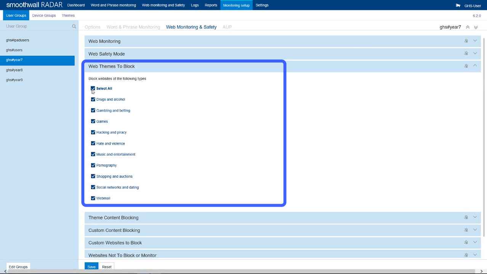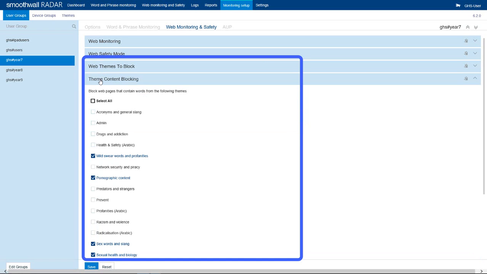Select Web Themes to block to stop access to specific content that generally matches the theme selected. Some content may be present in more than one theme. Select the web themes for which to activate blocking. Note this is limited to HTTP content, and SSL or HTTPS content is typically not subject to this level of control.